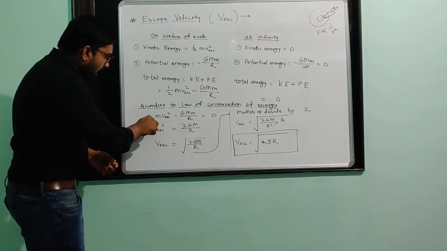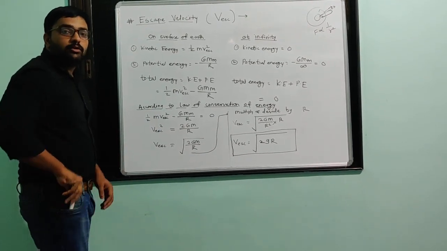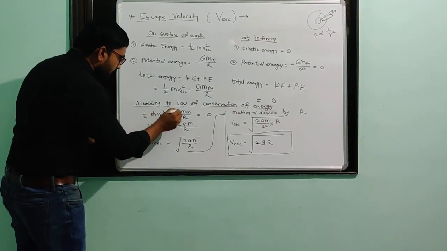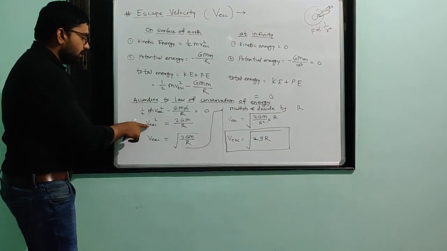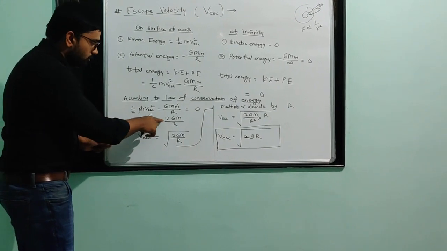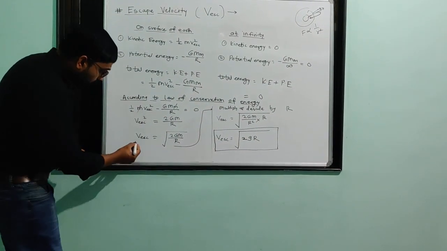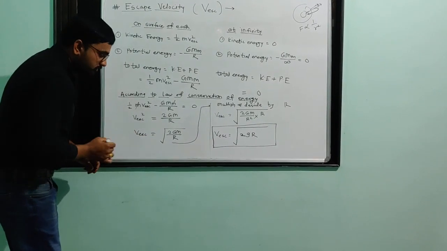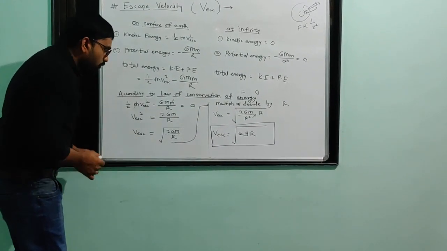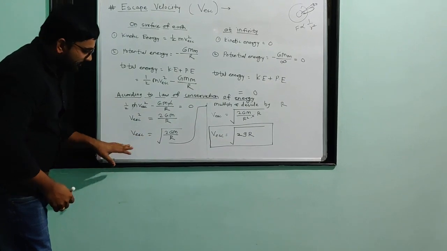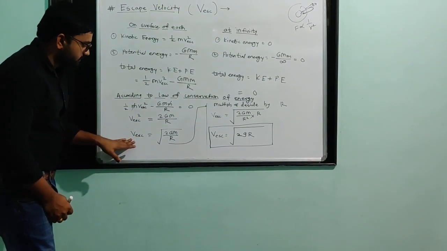Here the small m will get cancelled from both sides. This m and this m get cancelled. So the remaining v escape square will be equal to 2 capital G capital M divided by r. So we have to take the square root. So v escape is equal to under root of 2GM divided by r. This is nothing but the escape velocity.